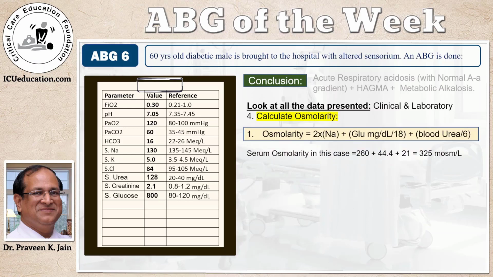We need to calculate the osmolarity, especially when the sugars are high, and the osmolarity is twice the sodium plus glucose in milligram per deciliter upon 18 plus BUN upon 2.8. But if instead of BUN you have blood urea, you can divide it by 6, and this gives us an osmolarity of 325, which is hyperosmolar.